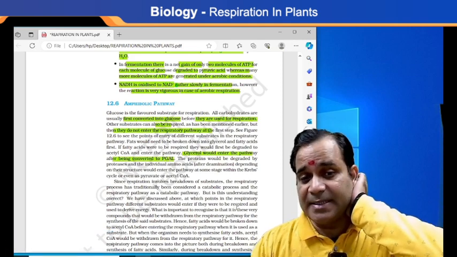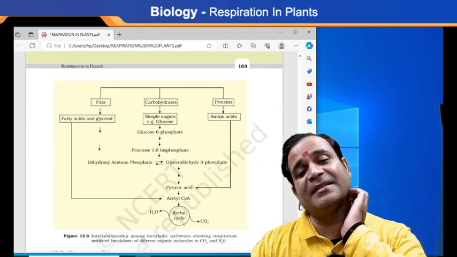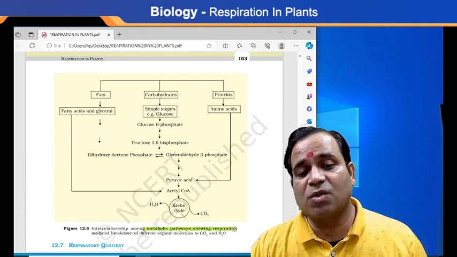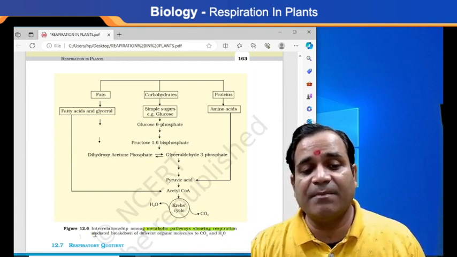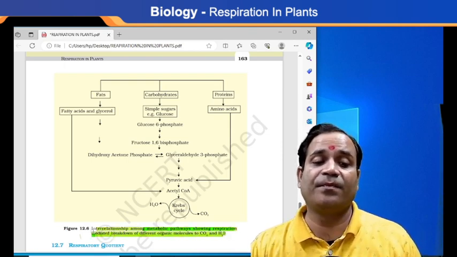Since respiration involves the breakdown of substrate, my dear, see here in the graph the interrelationship among metabolic pathways, showing respiration-mediated breakdown of different organic molecules to CO2 and H2O.